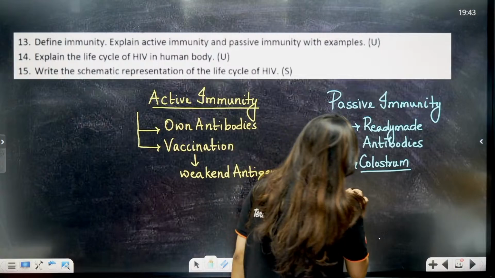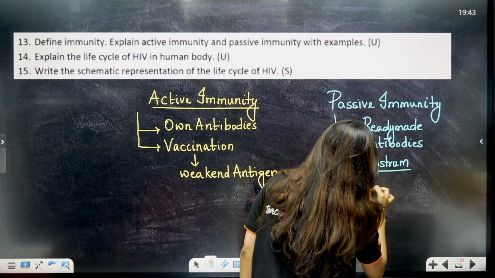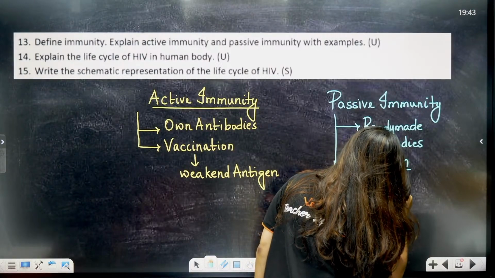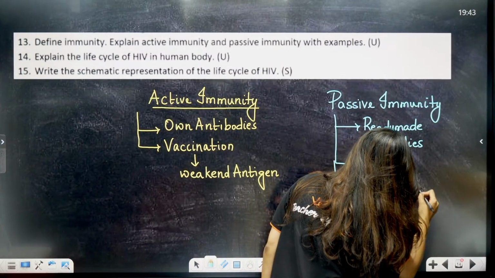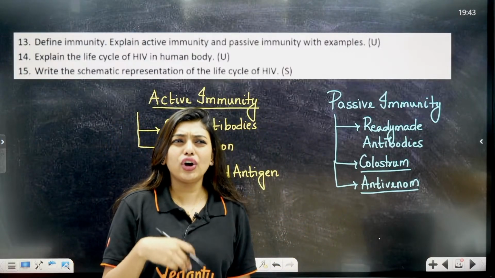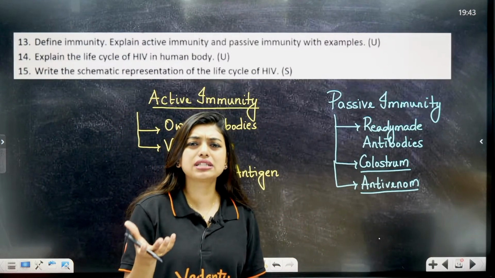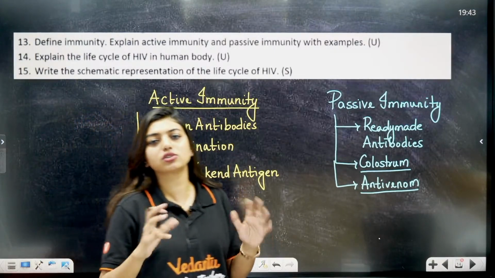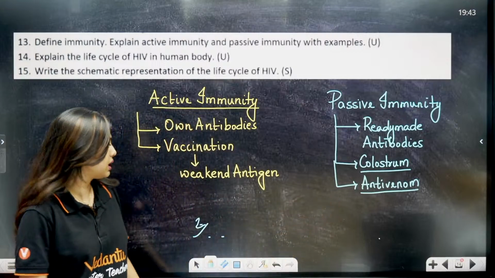Then we have passive artificial, students, like anti-venom, where we inject venom into a horse or any animal, and we get ready-made antibodies from it, and we inject it into a person who has got a snake bite. That is anti-venom. Clear to all of you?